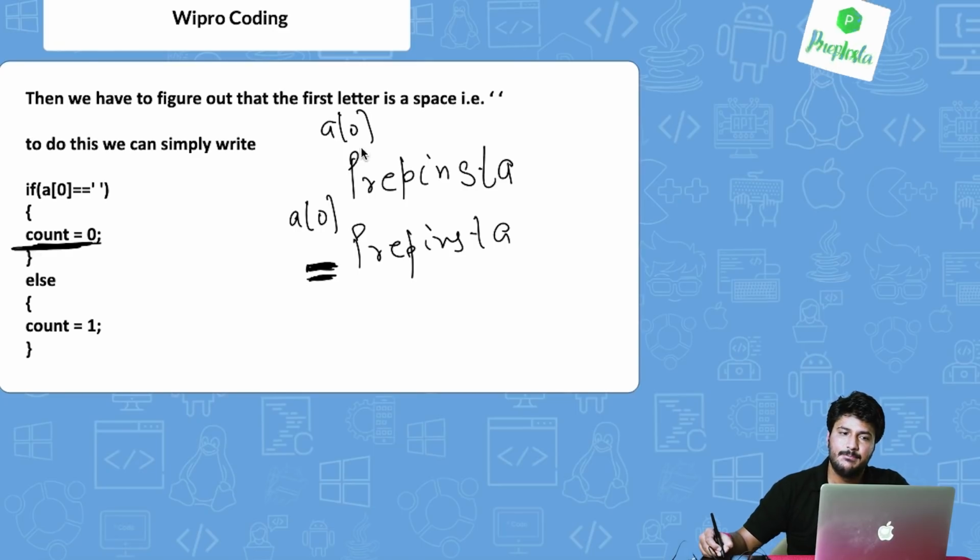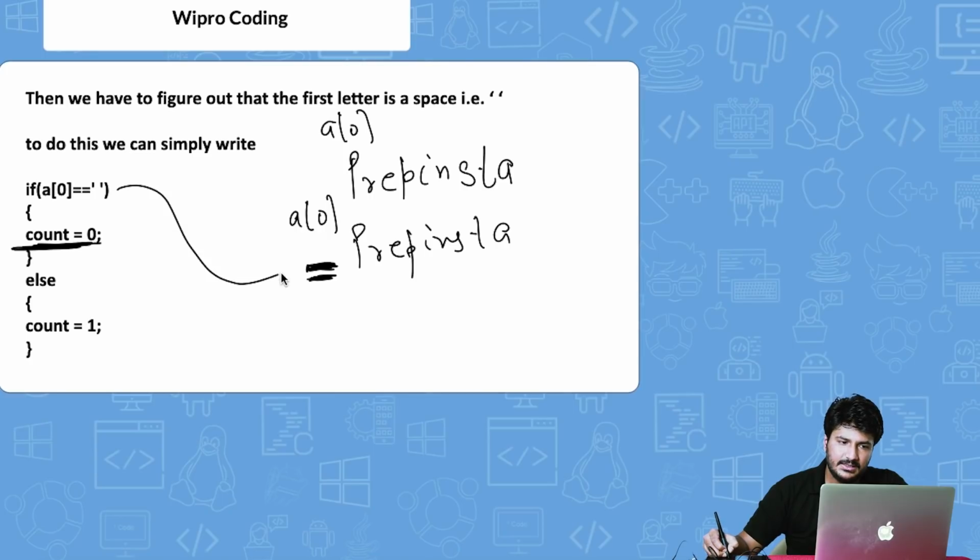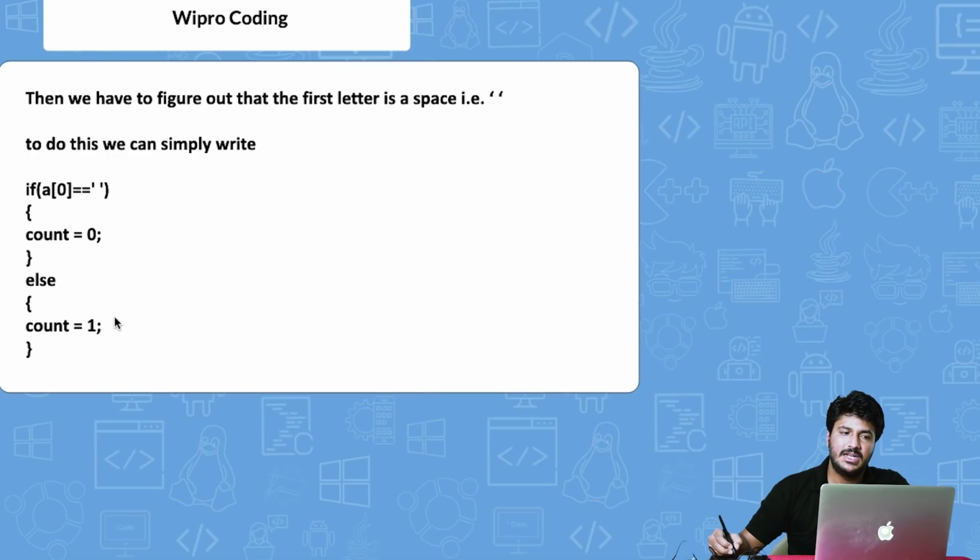Else, in this case, keep the count 0. For else, the first word is starting. So for the whole PrepInsta word, we have already declared the count to be 1. Let me explain it again. If there is an underscore and then we write PrepInsta, the code that is given on various websites has a redundancy, so remove that particular thing.